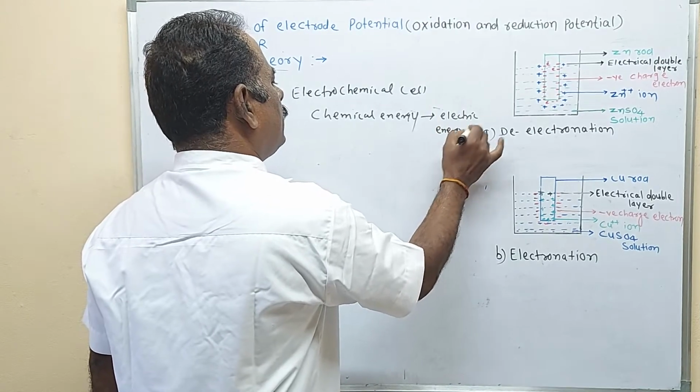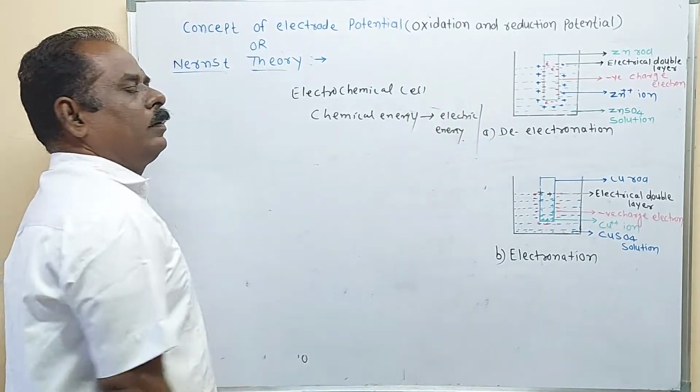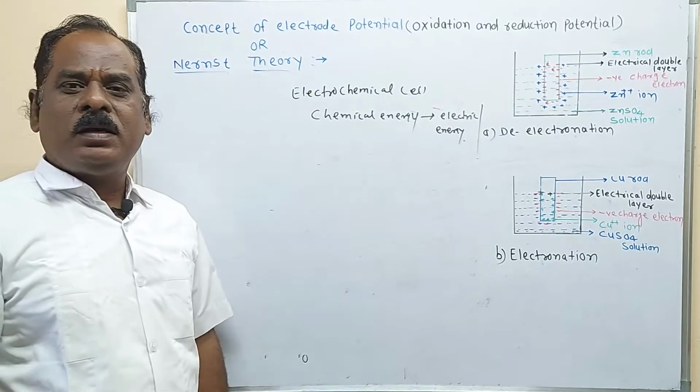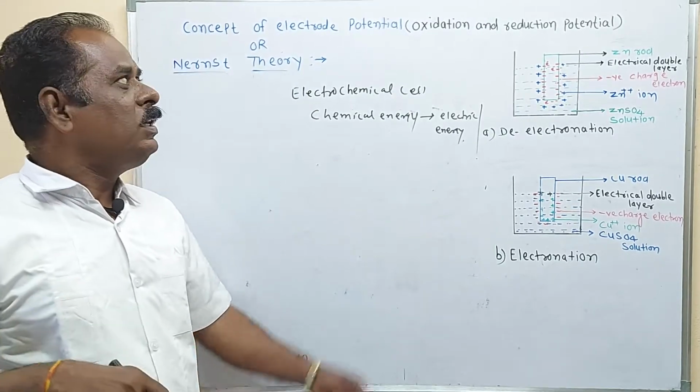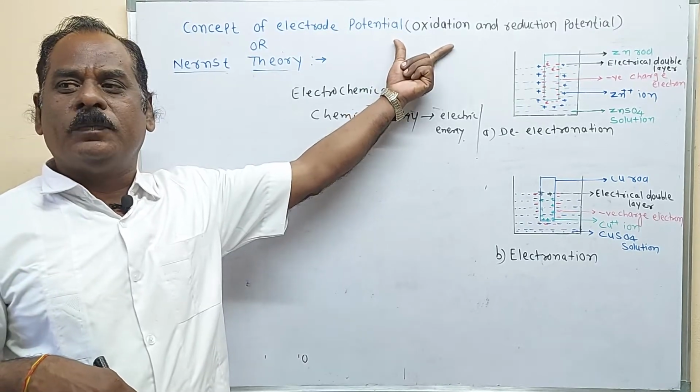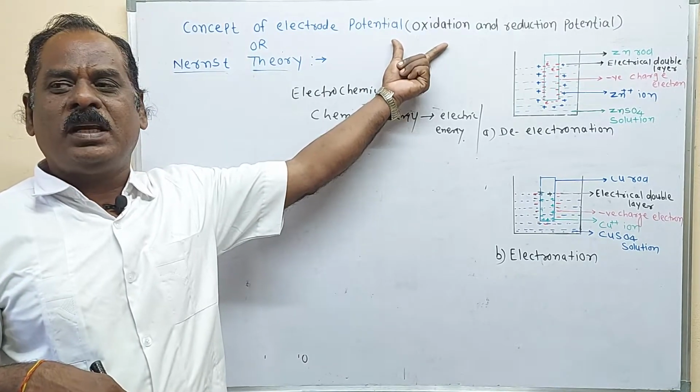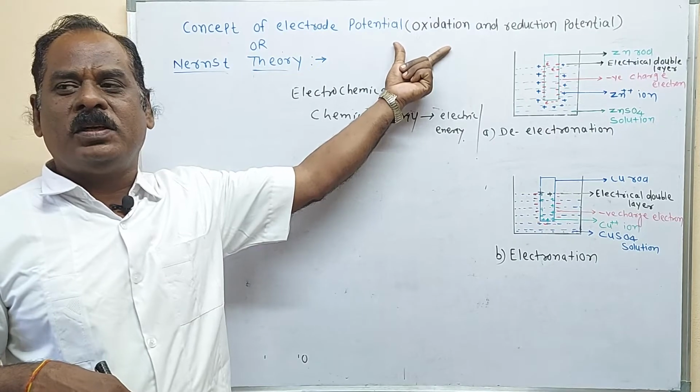Such a type of cell is called the electrochemical cell. Understand? In the electrochemical cell, these two terms are used: oxidation potential and reduction potential.